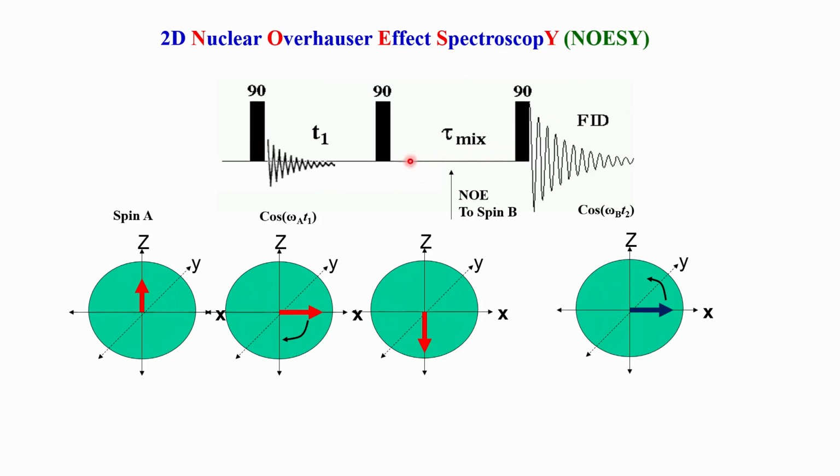During this mixing period, when A and B exchange the magnetization, the B magnetization which gets excited now is not the original B magnetization, it depends on how much A magnetization has come to B, and that carries the information of the frequency of A as well, because before applying this mixing pulse we had an evolution period, during which the frequency of A was labeled or captured.